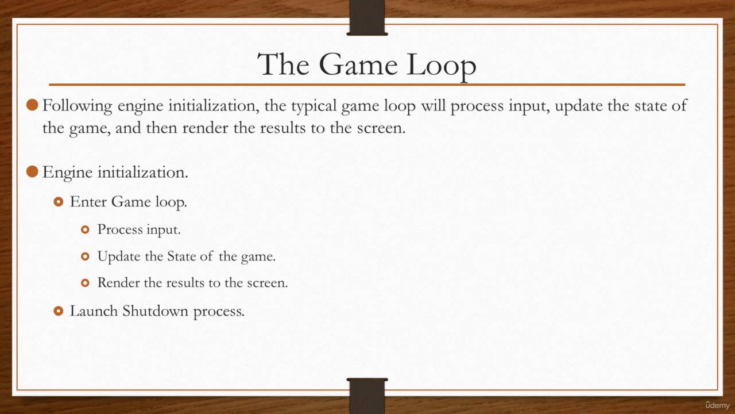So to continue on, let's talk a bit about the game loop and what that is. Following engine initialization, the typical game loop will process input, update the state of the game, and then render the results to the screen, right? As an example, down here we have the engine initialization, then we enter the main game loop. We process whatever input we have, we update the state of the game, and then we render the results of that computation to the screen. Following the loop, we launch the shutdown process. This seems like a simple thing, but of course in modern applications, this can get really complicated with multi-threading and stuff like that, especially if you have something like Unreal Engine which has many sub-processes.